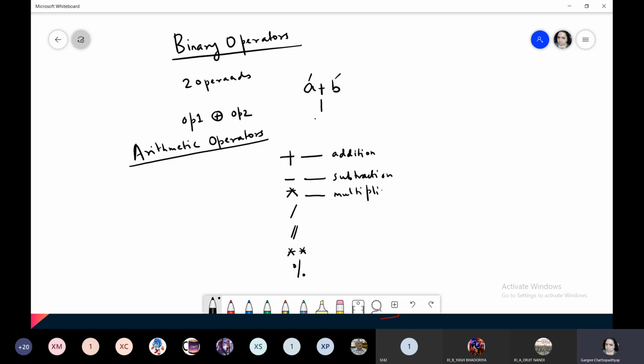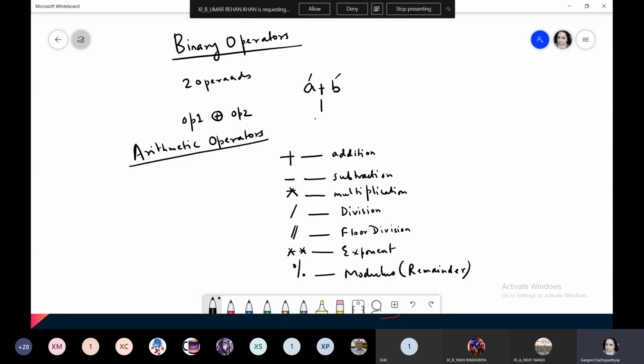Multiplication, division. This is a special type of division known as floor division. This is exponent. And this is modulus, also known as remainder. Please write these down in your copy, all the arithmetic operators, and then I will explain.